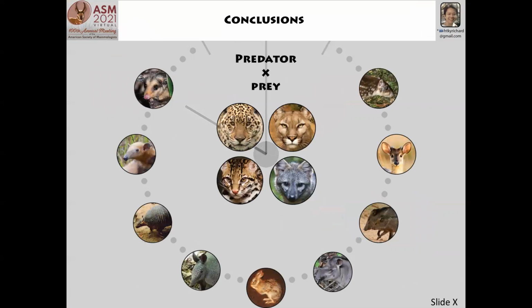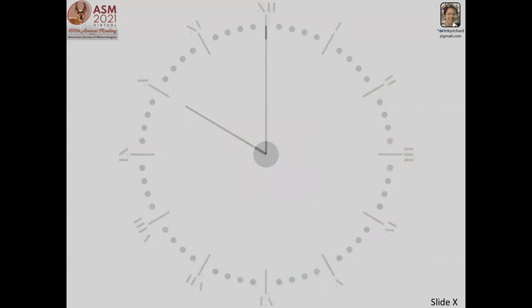Our final conclusion is that the temporal partitioning among mammalian carnivores in our study area was probably influenced by the temporal activity of their main prey. Also, some smaller carnivores do not segregate temporally with larger carnivores, and as a result, temporal partitioning with prey seems to be more important, as well as the lower density of larger carnivores, such as jaguars. Nonetheless, further studies are required to confirm the hypothesis.